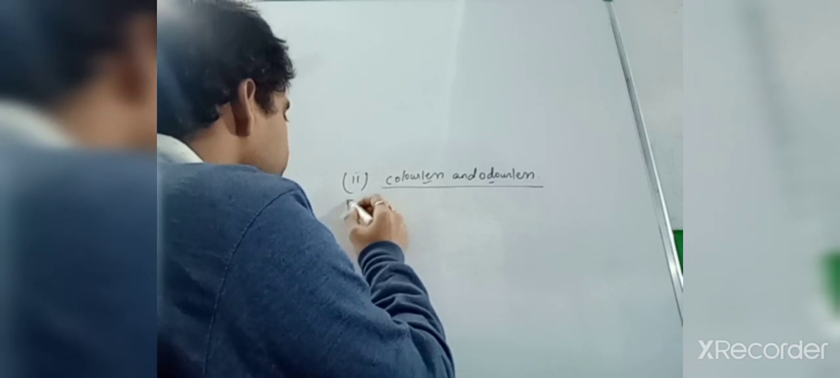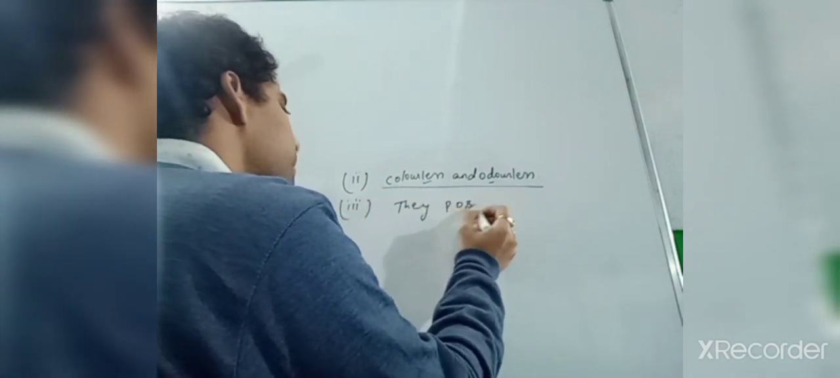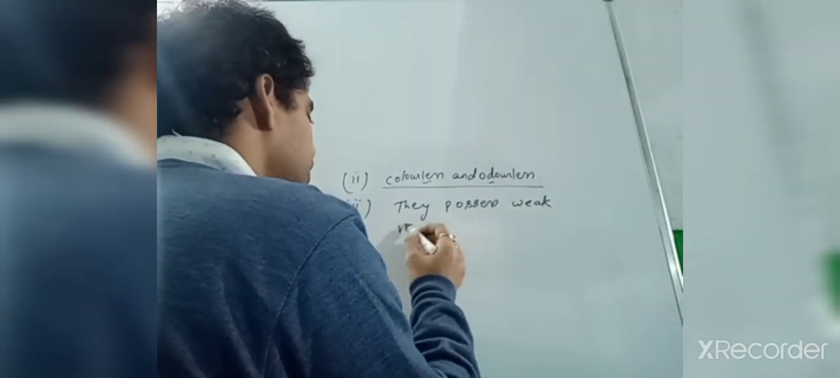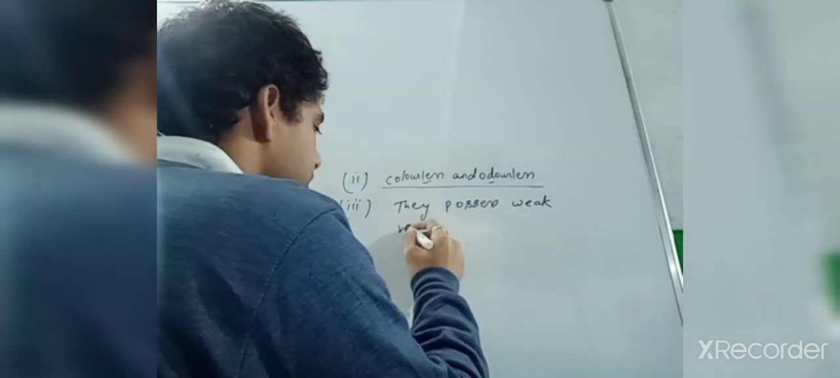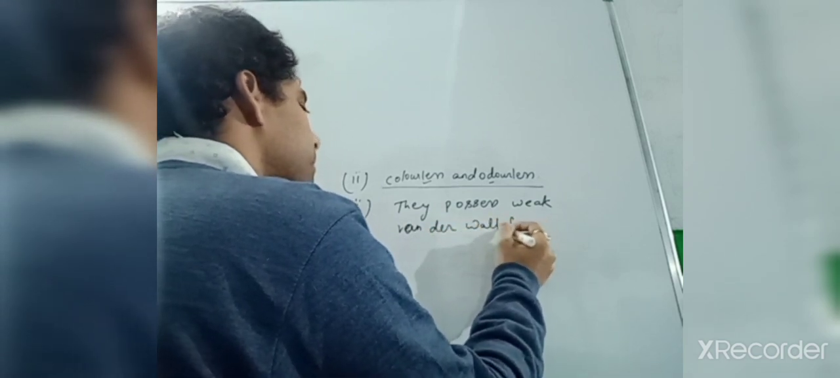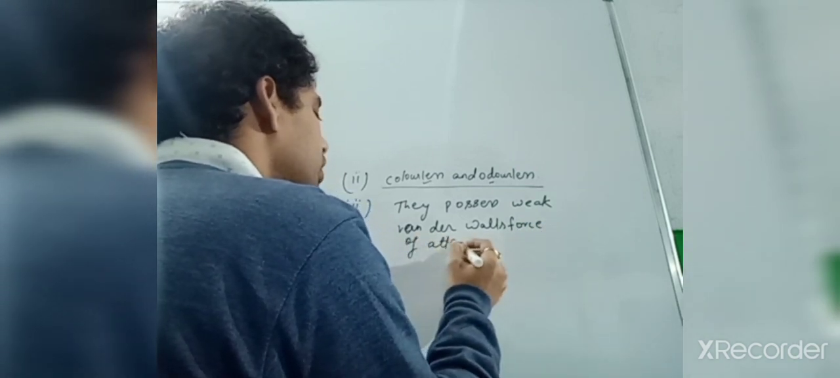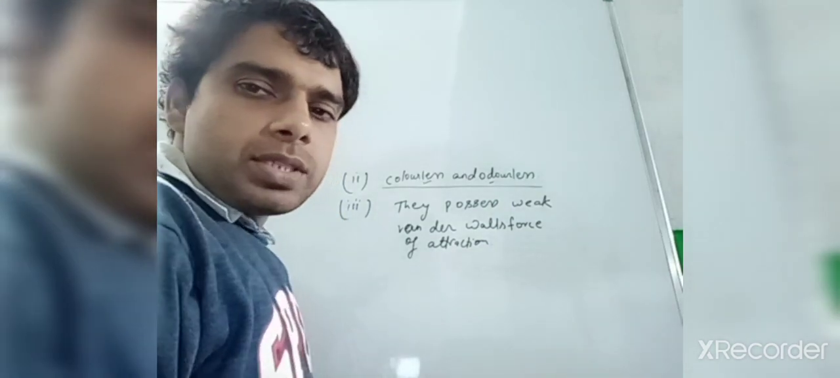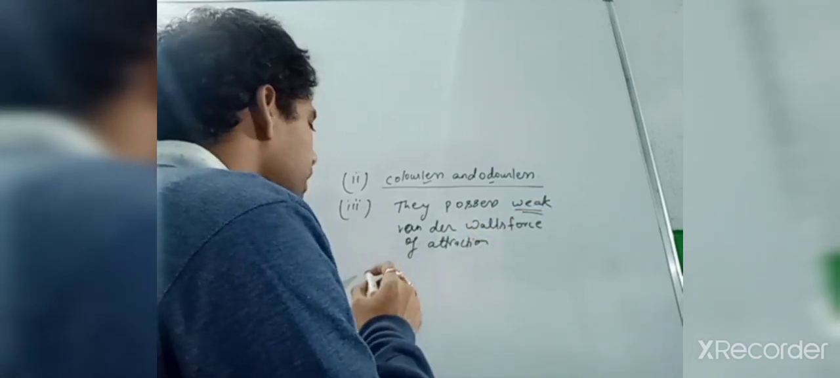Okay, next, the third one: they possess weak van der Waals force of attraction. Okay? As there is not a compact arrangement between the carbon and hydrogens, you can see, so there would be weak van der Waals force of attraction.